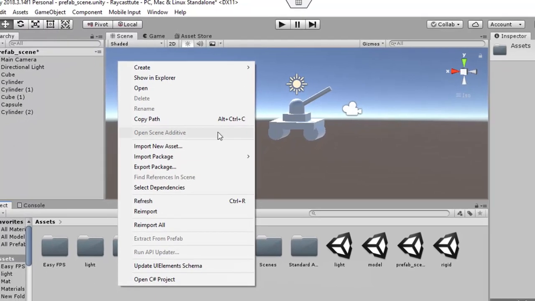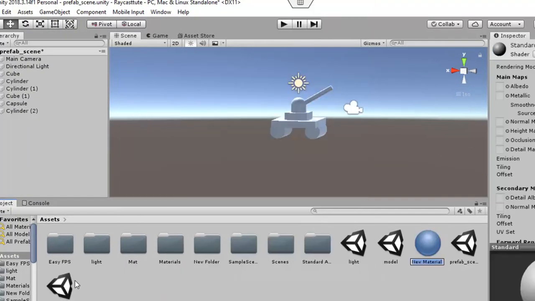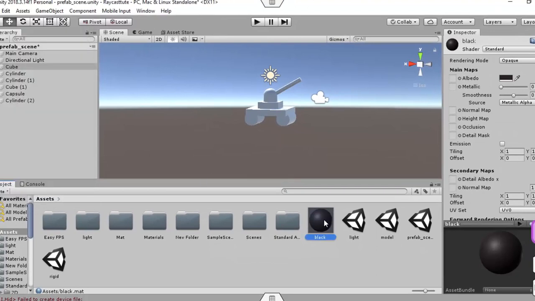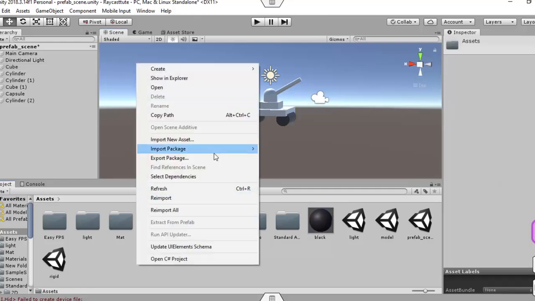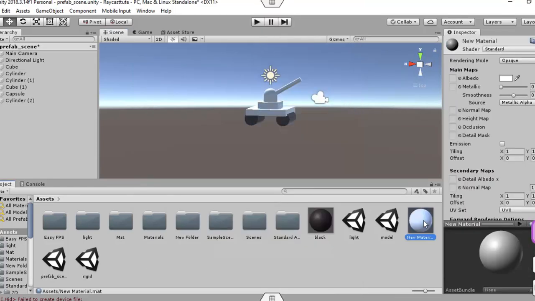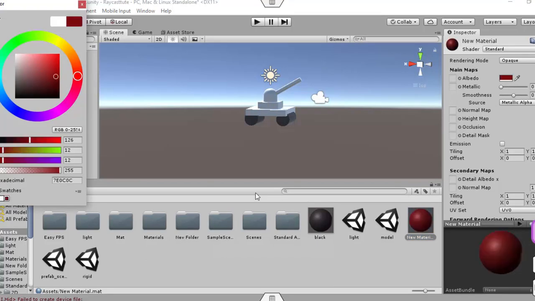In order to beautify it, you can create some materials. Suppose this material is black. Here you can provide a black color, and we can assign it to the wheels of the tank. Again, we can create another material and assign it a different color.